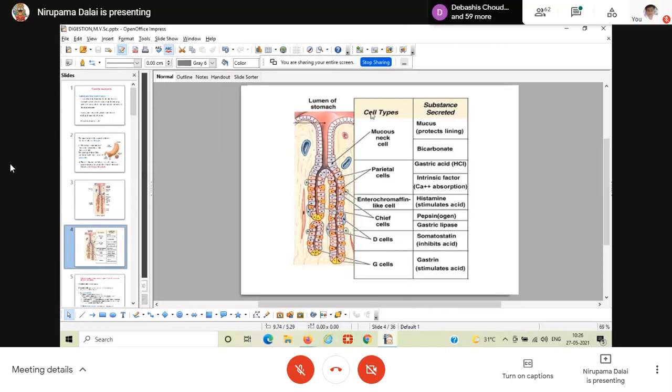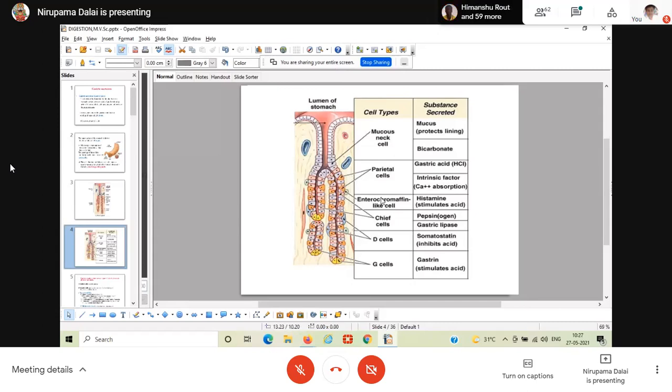This picture is showing the cells present in a gland. Now I am asking about a particular gland, that is your oxyntic gland. This is the structure of a gastric gland. It has all the cells: D cell, G cell, ECL, chief cells, all the cells are present. But whenever I ask about the oxyntic gland, then you have to specifically mention the particular cells. Can you tell me?